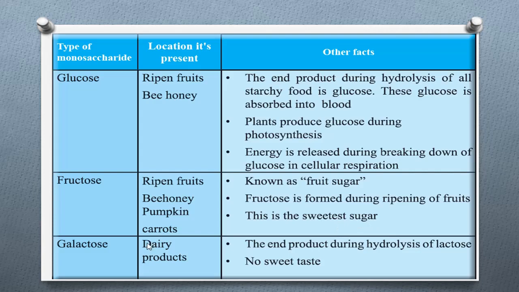Then we will learn about galactose. Galactose is contained only in dairy products. It means milk, yogurt, cheese and things like that are the sources of galactose. It is the end product during hydrolysis of lactose, and it has no sweet taste. Now we have learned about the monosaccharides glucose, fructose and galactose.